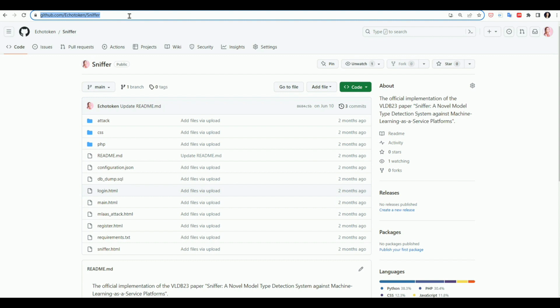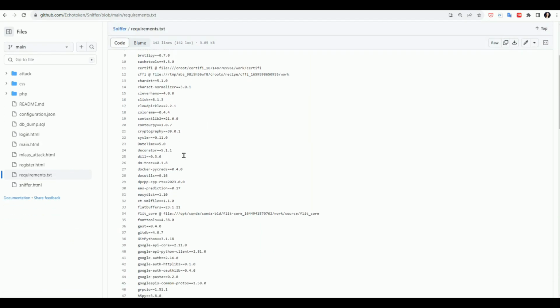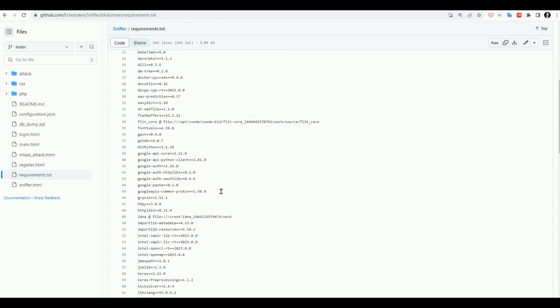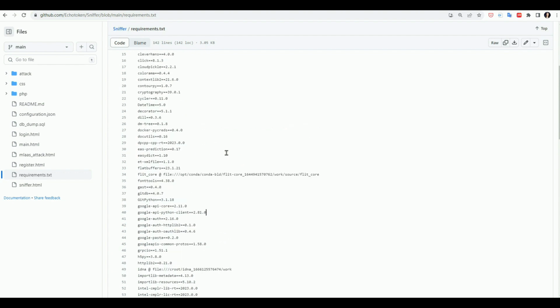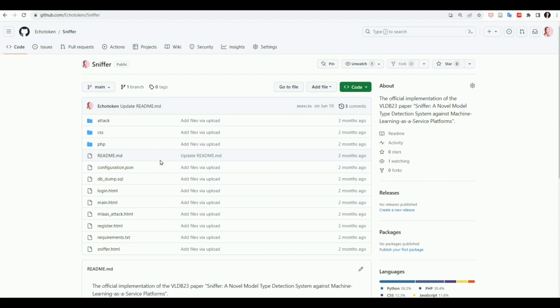First, the audience needs to install a Python environment, which includes some common toolkits, such as sklearn and PyTorch. See the document requirements.txt for detailed information. Notably, the predictive interfaces provided by MLAS platforms need to be installed, such as Google API Client for Google. Next, the audience needs to install PHP and build a database.